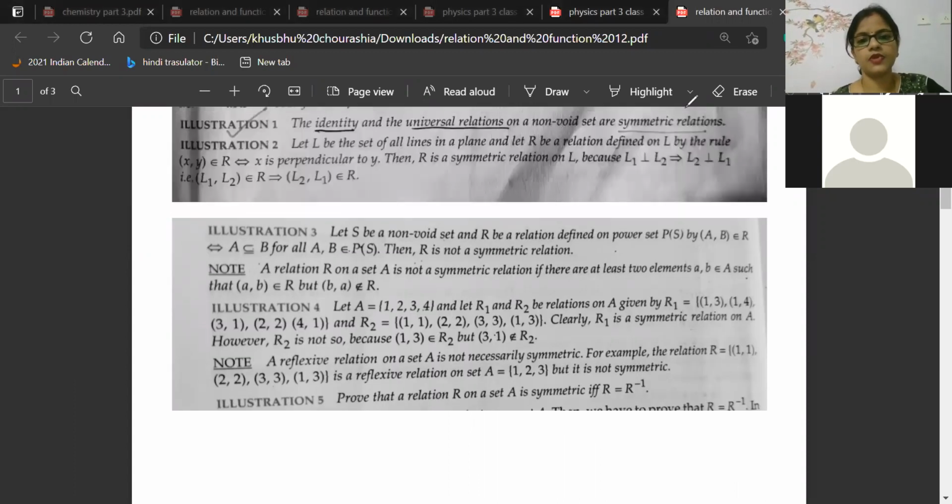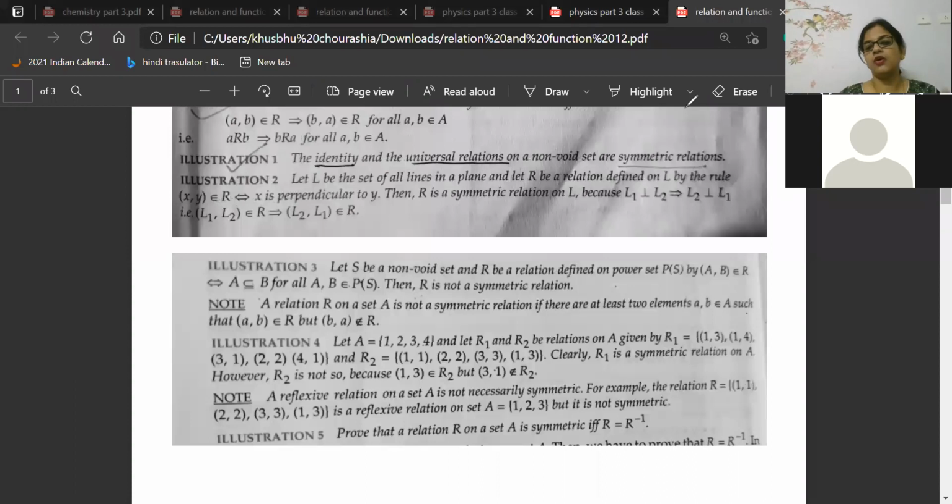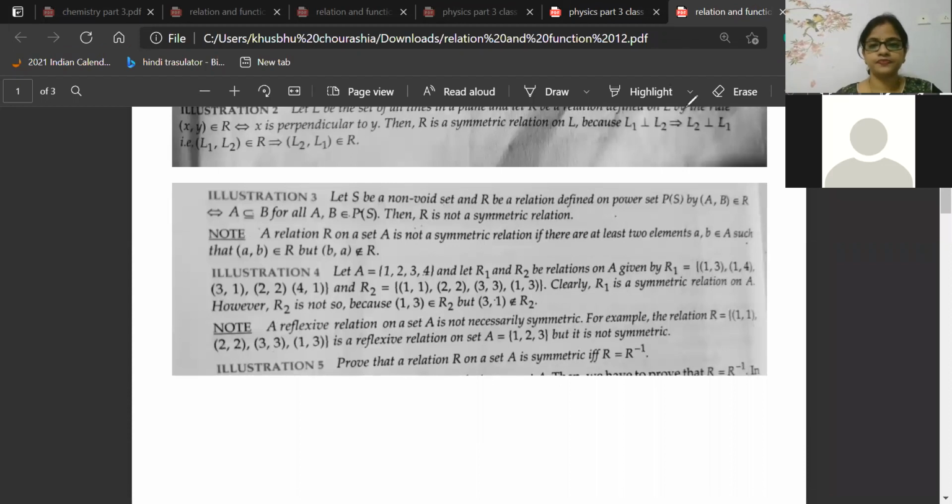So beta, for the subset condition, always remember this point. In the subset condition, the subset part will be coming from the power set. Key point: if you are taking elements from the power set, then it can be reflexive, but it cannot be symmetric, because from 1 to 2 you can go, but from 2 to 1 you cannot go. So it will be reflexive, but it cannot be symmetric. Fine. Now see the next one.